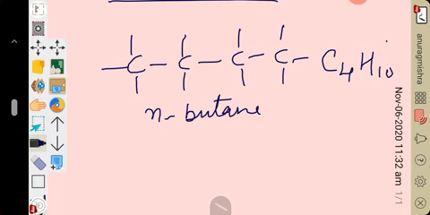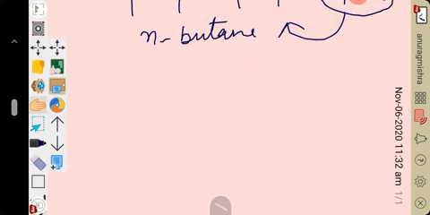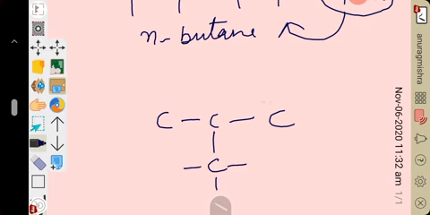So for C4H10, N-butane's structure is represented here as normal butane. And the second way, it can be represented as C single bond C, and to the center carbon we can attach one more carbon, so it can be represented like this as well.